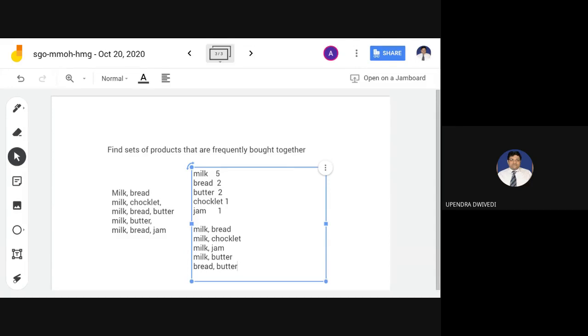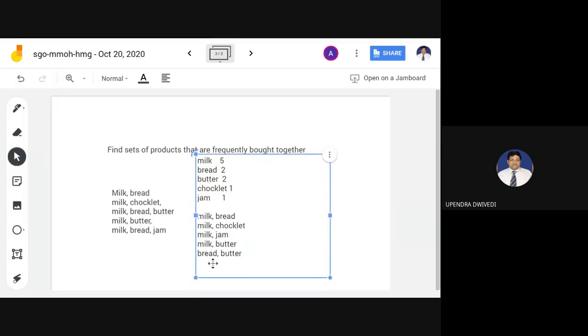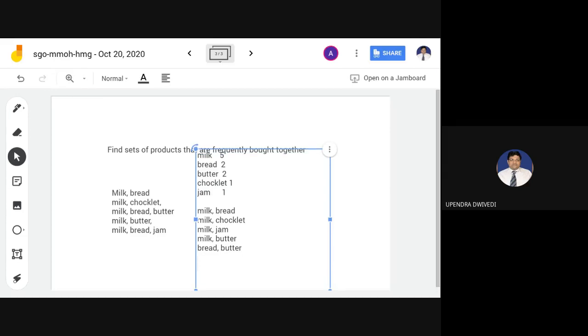So you can create two-item sets, and you can also create triplets using three-item sets. For example, milk, bread, butter; milk, bread, jam, and so on.